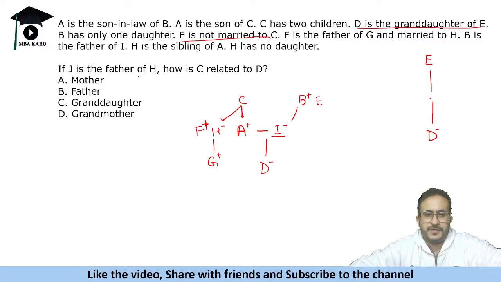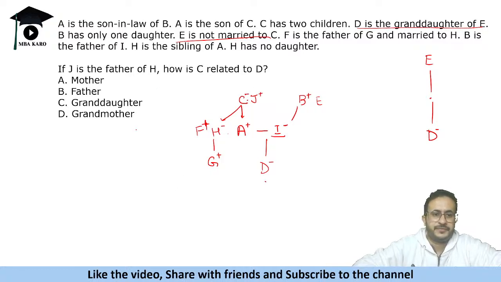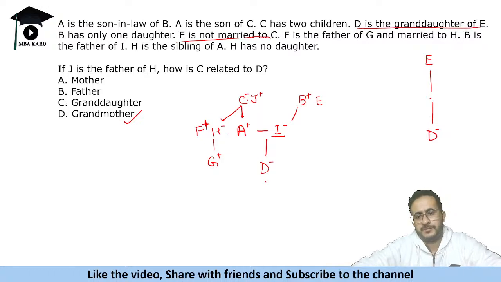If J is the father of H, how is C related to D? Okay, J is the father of H. Okay, so A and H, we do not know who is the father or mother. We know that C is one of the parents. If J is the father, okay, so J will be male and C will be female. So C will be the grandmother of D. Okay, that will be the relation.